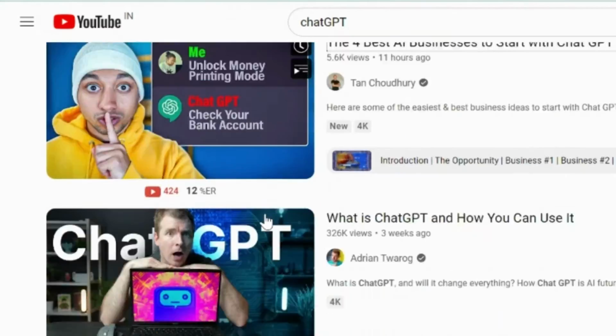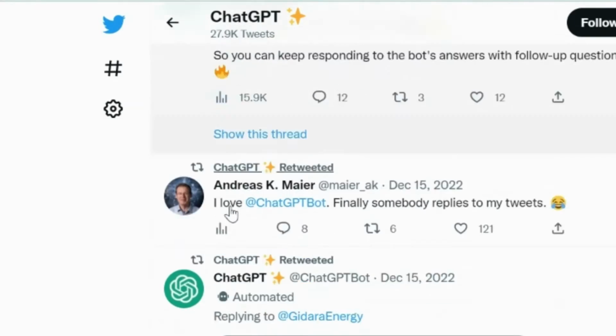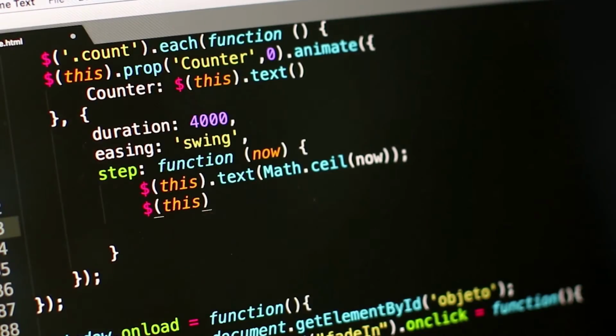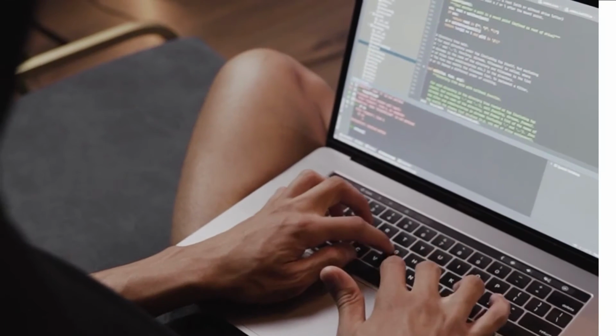ChatGPT is getting popular day by day all over the internet, and people are using it for many different purposes. Today, we are going to learn how to use ChatGPT to learn any programming languages.